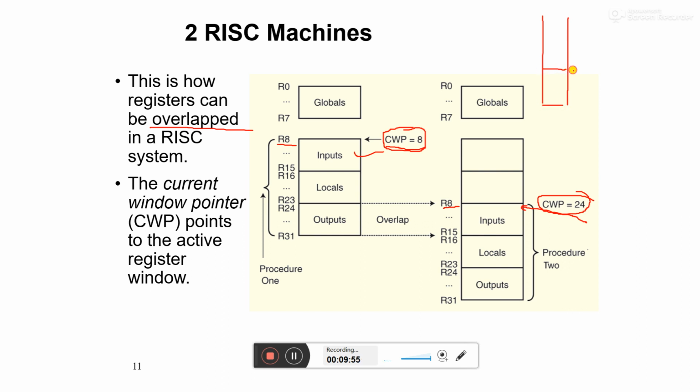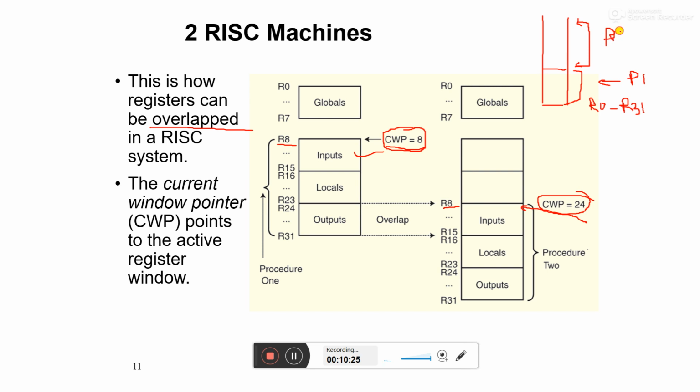What can I do? I can use the same set of register names, R0 to R31, for procedure 1, and the same R0 to R31 for procedure 2. I can say not location, I can say naming.